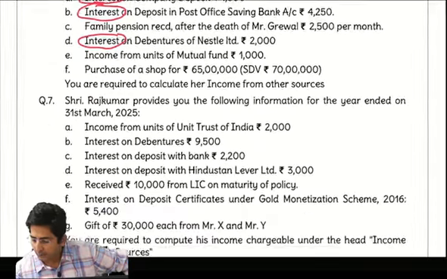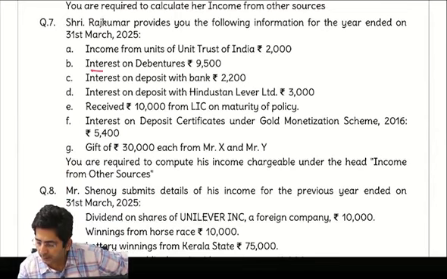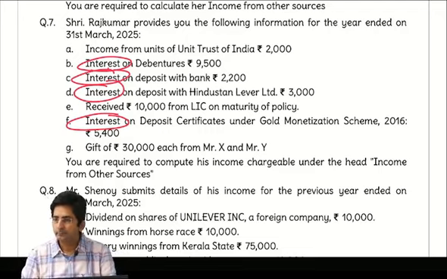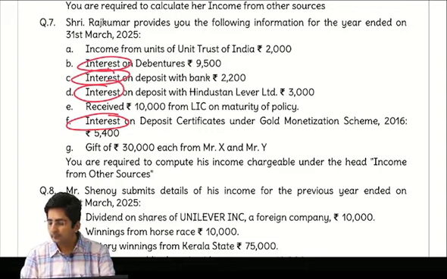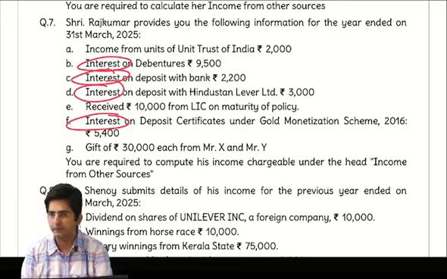Then next question was question 7. In question 7 also do one thing. Circle the word interest, interest, interest. Okay, start. First point is income from units of UTI, taxable. Then interest, you have to search in GPS. Debenture interest doesn't fall in GPS, so taxable. Other is interest on deposit with bank. Even this doesn't fall in GPS, taxable. Then Hindustan Lever, even doesn't fall in GPS, taxable.